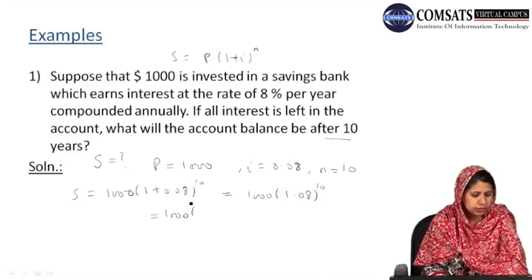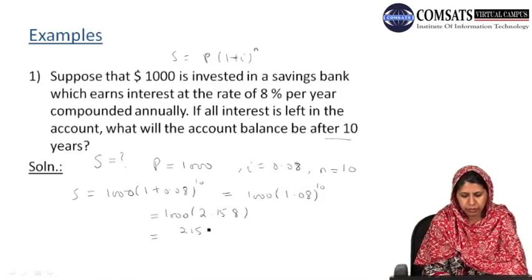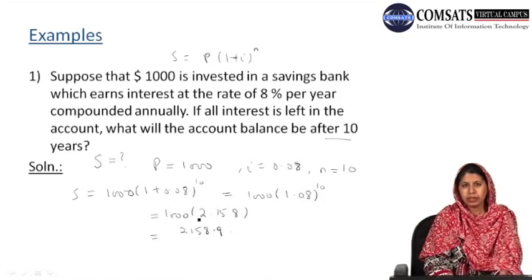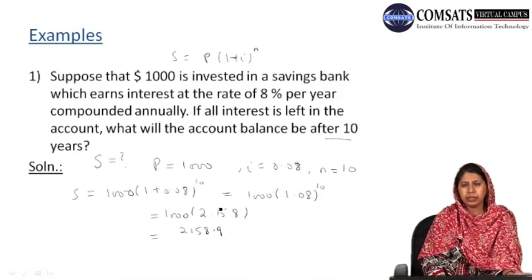Multiplying by 1000, we obtain 1000 × 2.158, which is 2158.9.